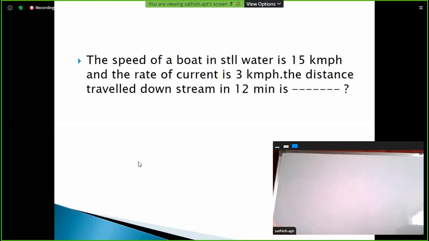The speed of a boat in still water is 15 kmph and the rate of current is 3 kmph. The distance traveled downstream in 12 minutes. Same method. Be careful, same method. So speed is equal to distance by time. Tell me. Take 60 seconds time.